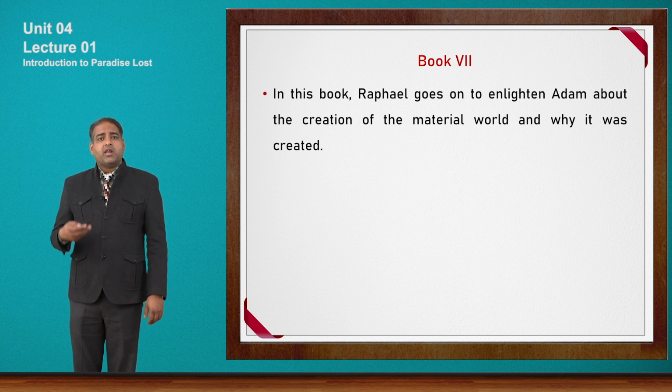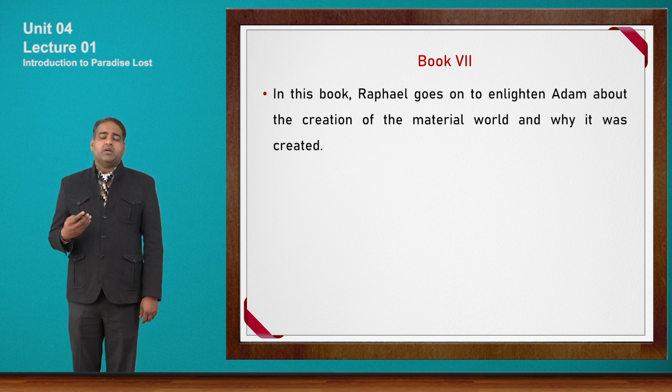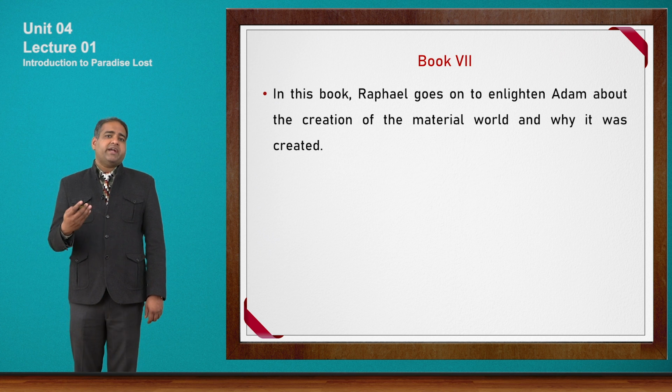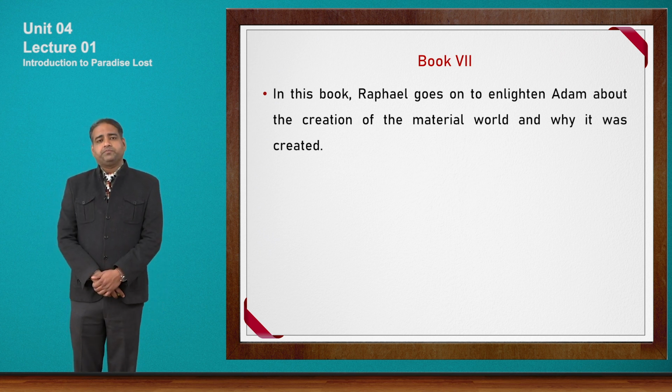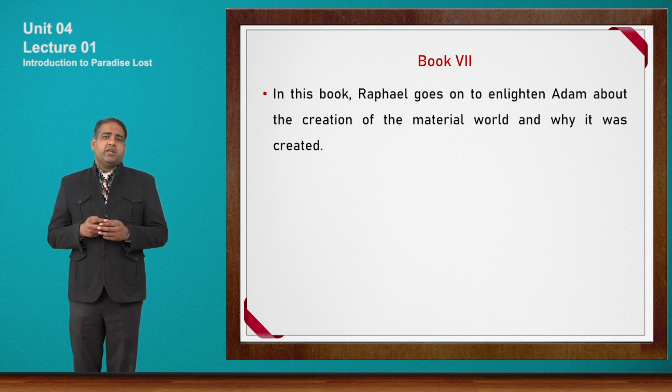Again, there is a long speech of Raphael in book 7, where Raphael keeps on talking about the creation of the material world, why it was created by God, and all the wishes and desires of God behind all these creations. With all these dialogues by Raphael, book 7 ends.